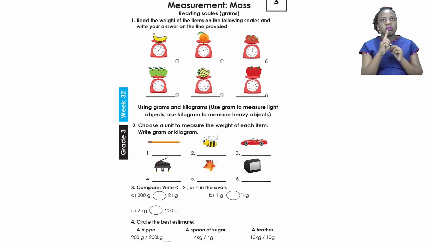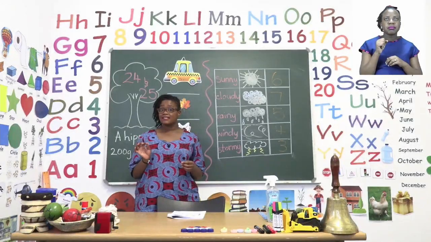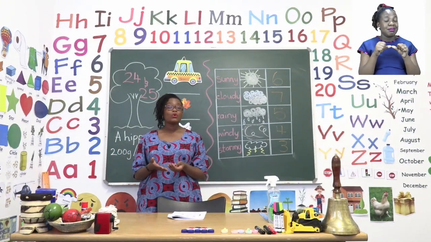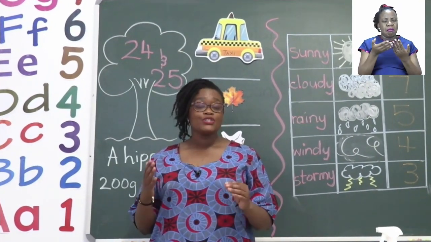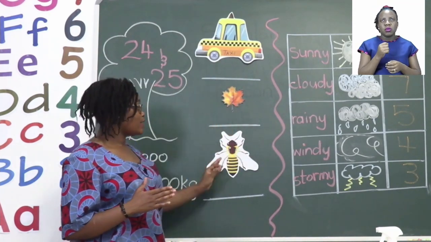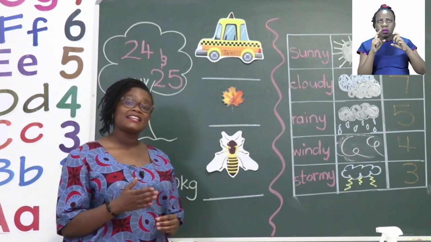For number 2, we are going to choose a unit to measure the weight of each item. Meaning we have to decide whether it is grams or kilograms. Now I'm going to do 3 with you so that you understand the difference on how to actually say this is grams and this is kilograms. Let's take a look at the board. Now the first thing you need to understand is size is important when it comes to mass. The smaller the item, the more likely it is less in weight. So we have 3 items here that we're going to put either in grams or kilograms.